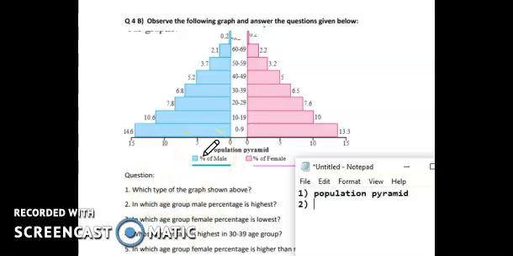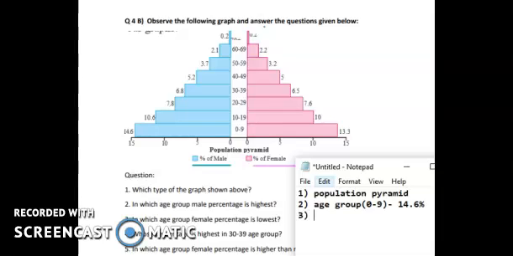In the case of male, have a look at which is the highest. Highest is 14.6. What is the age group? 0 to 9. So you write the age group 0 to 9, and the percentage is 14.6%. This is how you're going to write.